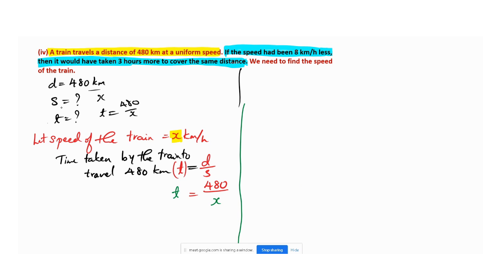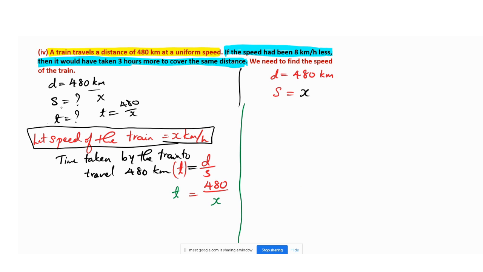Okay. If the speed had been 8 km per hour less, the distance is the same. Distance is how much? 480 km only. Distance is the same, but they have used the words 8 km less speed, meaning the speed is a little different now. What is the speed now? What we have taken speed as is x. But here it is 8 km less speed. 8 km less means the previous speed x less 8 km, so here it is nothing but x minus 8.